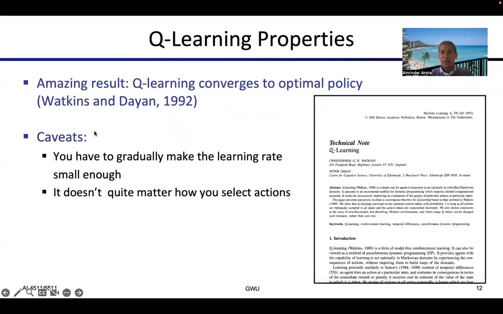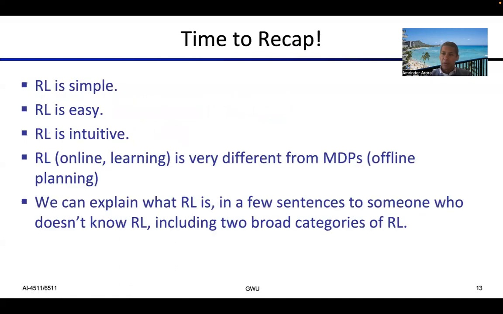And the amazing result, a popular result known from Watkins and Dayan's work back in 1992, called a Technical Note, says that Q learning converges to the optimal policy, even though we don't quite know how we select the actions. We'll talk about how to select the actions in a different video.